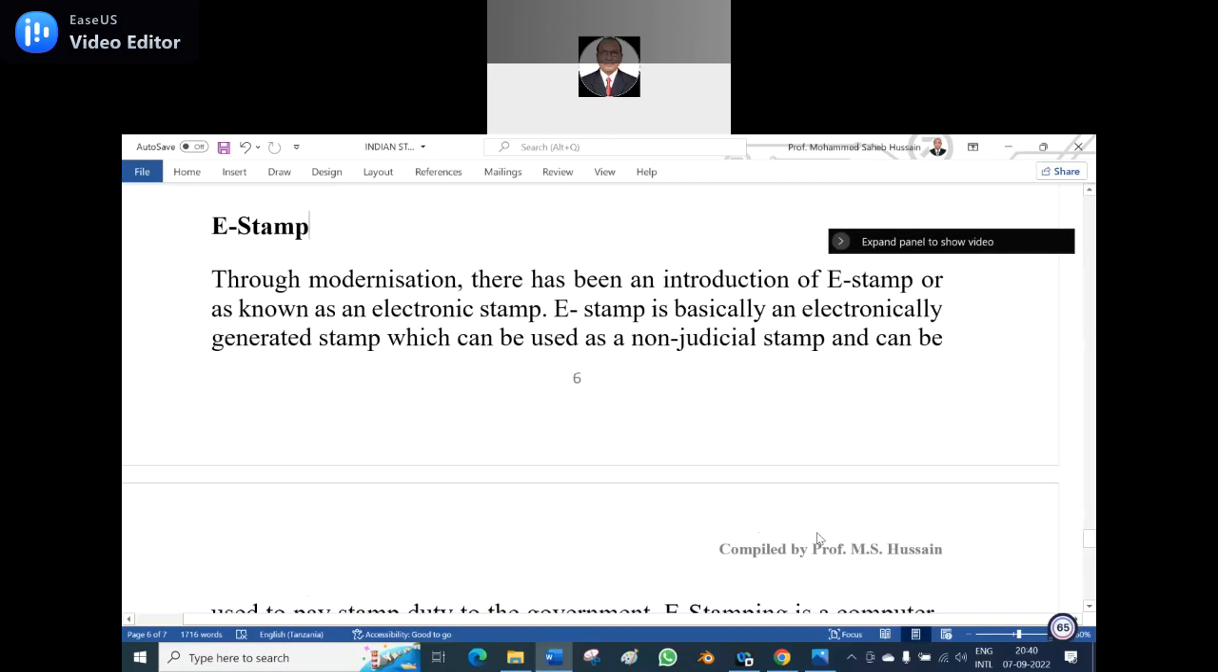So it is a modernization, the introduction of the e-stamp, known as electronic stamp. I myself have not seen the electronic stamp, because we know only the stamping, either the non-judicial adhesive stamp or the Franking Machine stamps. But e-stamp, whether it will be produced by paying online, Venunath,